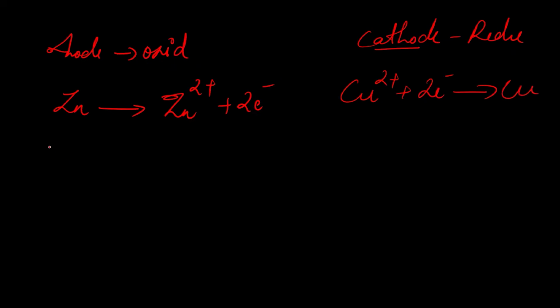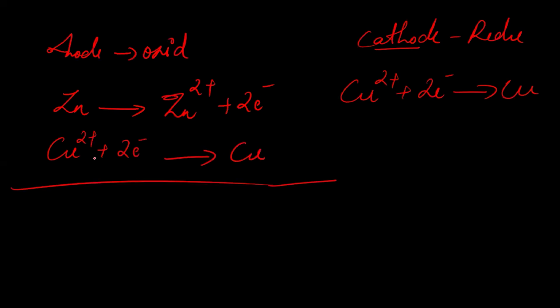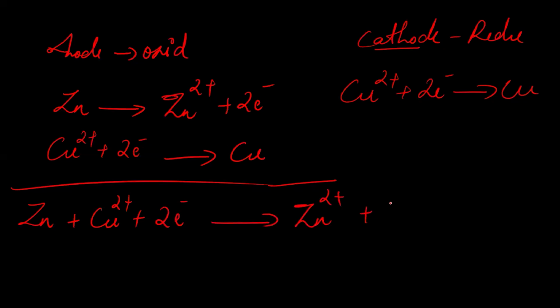Now you are asked to write down the total chemical reaction. Cu2+ plus 2 electrons giving Cu. How will you write down the total reaction? Just write down this part: Zn plus Cu2+ plus 2 electrons gives, after the arrow, Zn2+ plus 2 electrons plus Cu.